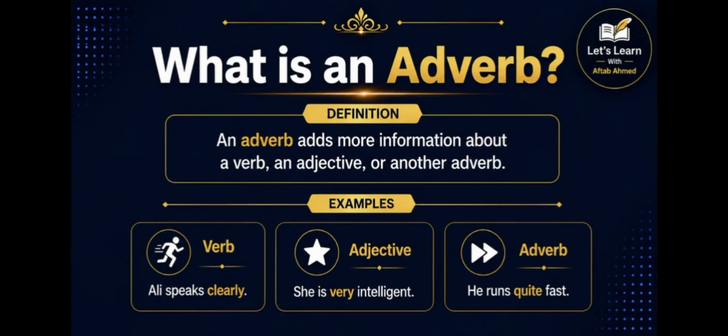The word very adds information about the adjective intelligent. And in the third sentence, he runs quite fast. The word quite modifies the adverb fast. So, an adverb does not only describe actions, it can also strengthen or modify adjectives and other adverbs.